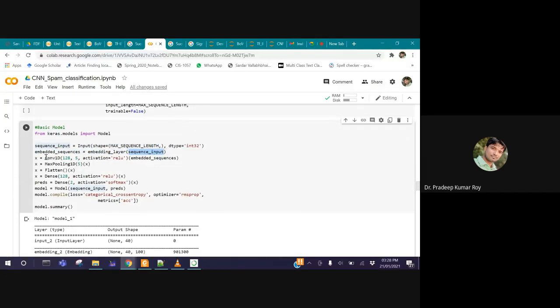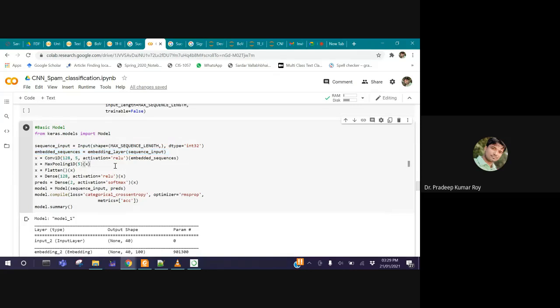Then we have the first convolution layer having a few parameters. Once we have this sentence matrix, we have to perform the convolution operation. What is the size of the n-gram filters? I kept 5. The filter size is 5. How many filters? 128. So I kept 128 filters, each of size 5. 5 is the n-gram size. Now this is going to convolve on the sequences that we got from the embedded matrix.